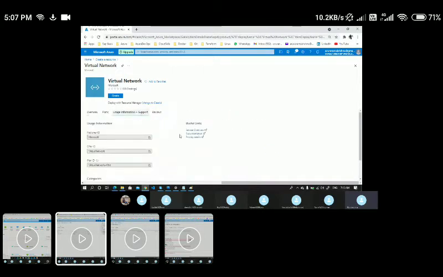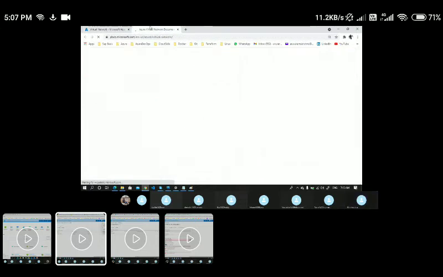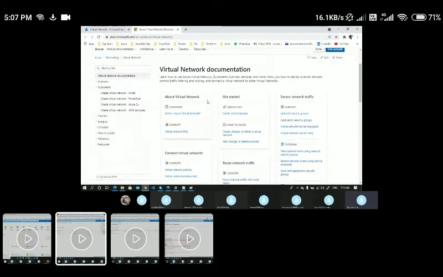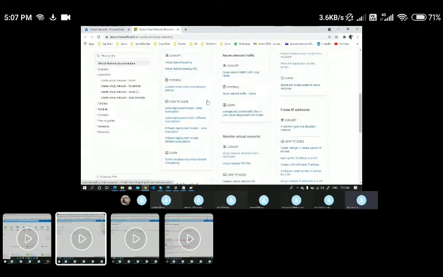If you want to navigate to the Microsoft documentation, you can come to this usage and information, and from here you can navigate to the documentation. And if I go back here, you can see I'm on the Microsoft documentation page.